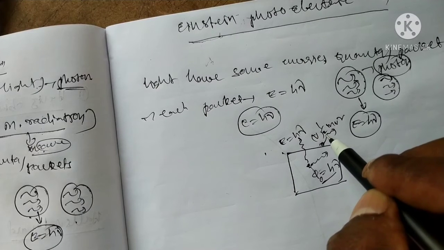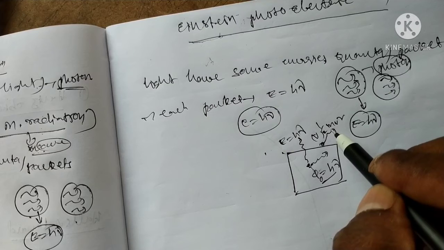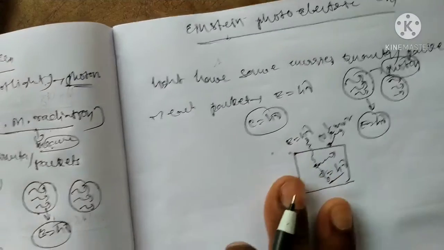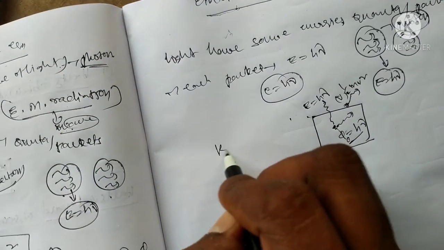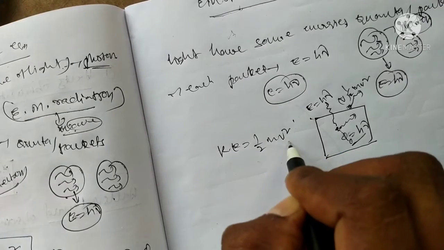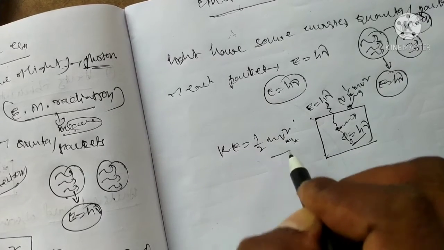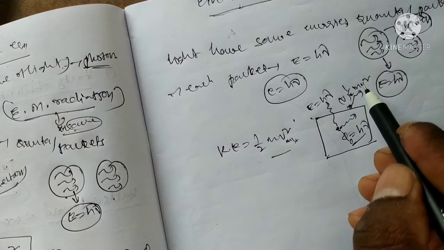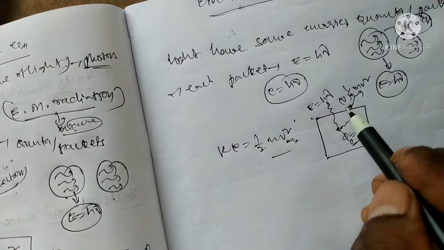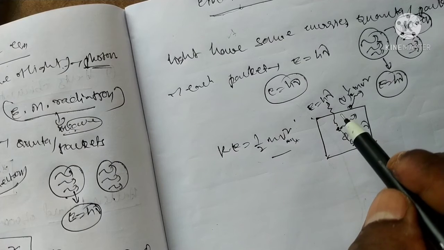The emitted electron can move with maximum speed or maximum kinetic energy, that is, maximum kinetic energy equal to half m v maximum square. Here the electron moves with high speed, maximum velocity.